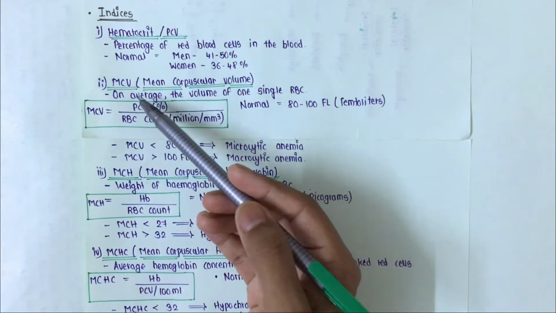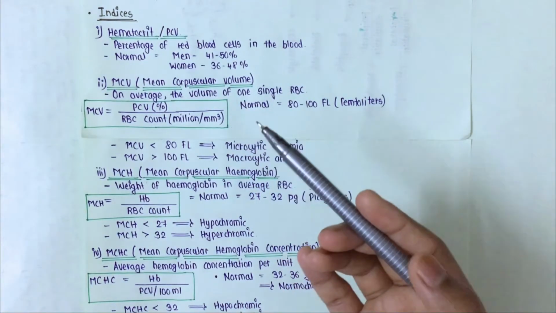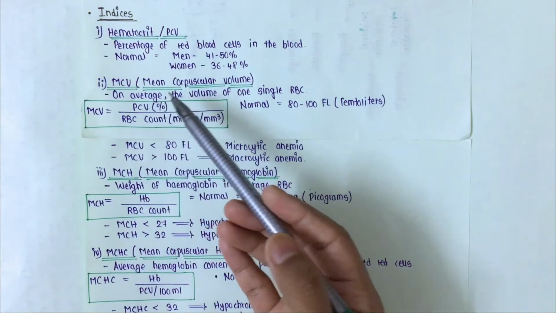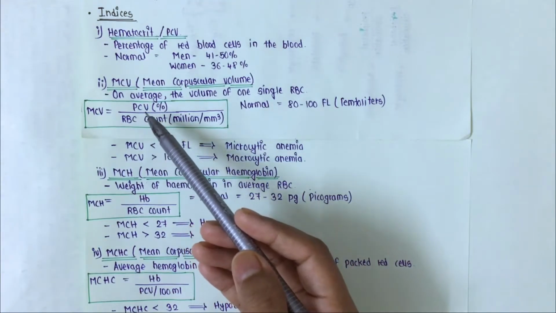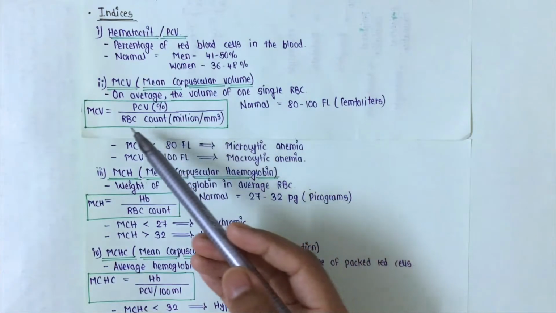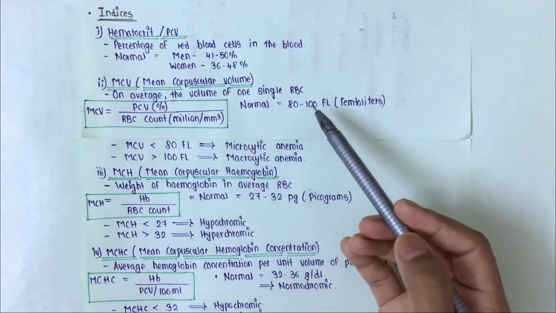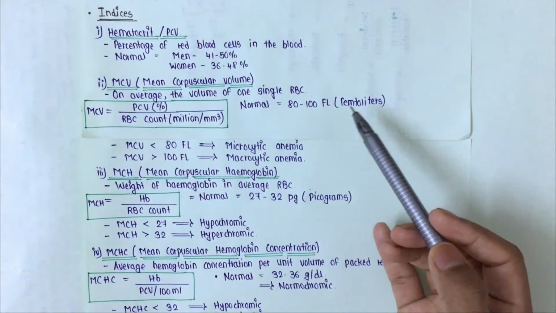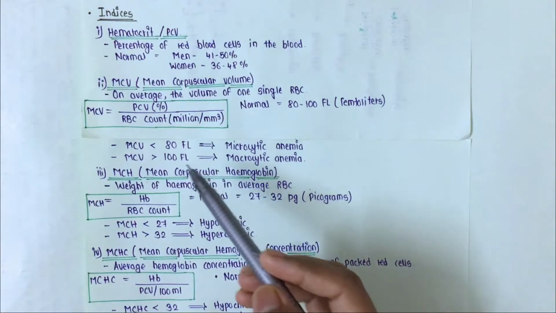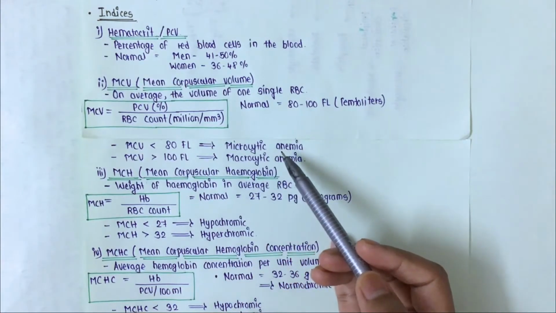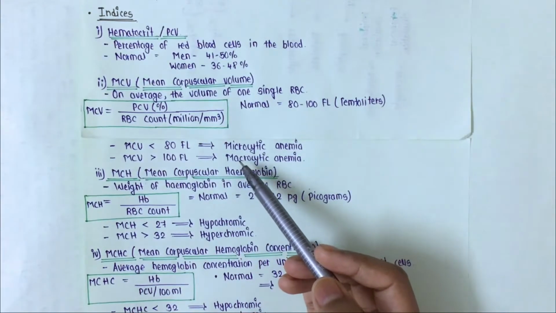Now we will see MCV. What is MCV? MCV is mean corpuscular volume, the volume of one single RBC. The MCV formula is PCV, that is packed cell volume or hematocrit, divided by RBC count. The normal value of MCV is 80 to 100 fL. fL is femtoliter, and femtoliter is the unit of MCV. When MCV is less than 80, this condition is seen in microcytic anemia, and an MCV of more than 100 femtoliters is seen in macrocytic anemia.